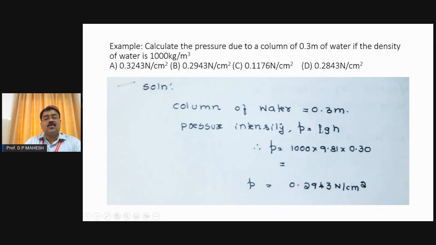When you substitute the rho of water, 1000, G is a constant, 9.81, and H is 0.3, you will get the answer: 0.2943 Newton per meter square. It is not cm square, because all are expressed in the unit kg per cubic meter. This is 9.81. The product of this will have a resulting unit of Newton per cubic meter into 0.3, which is in meter. Hence, this unit will be 0.2943 Newton per meter square.